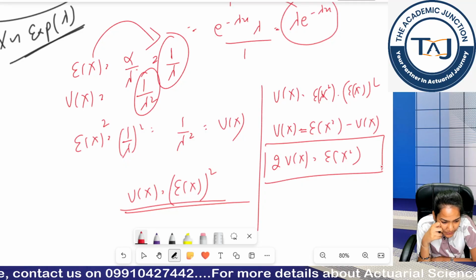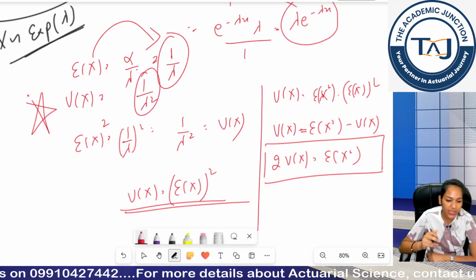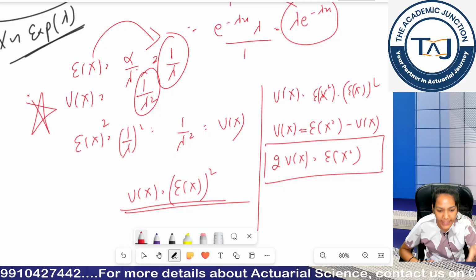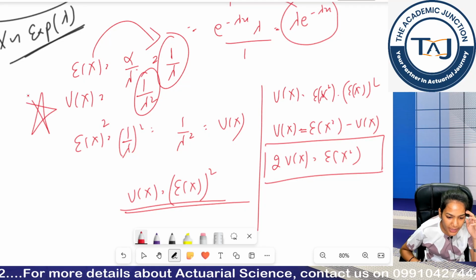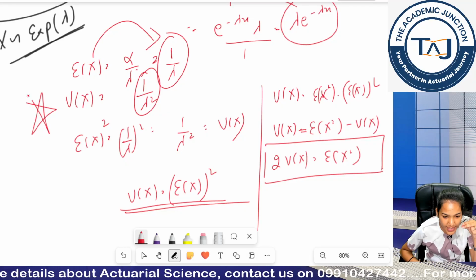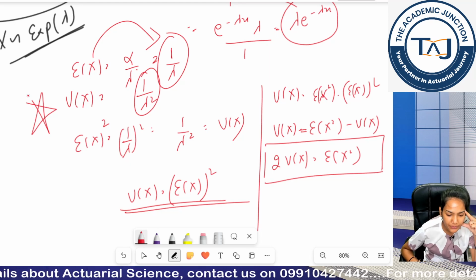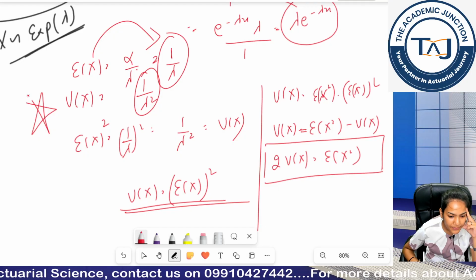Come on, tell me. Again, this is one of the distributions whose PDF and CDF you must memorize wholeheartedly. How many distributions have I told you? Binomial, Poisson, and now you have exponential distribution. Clear?